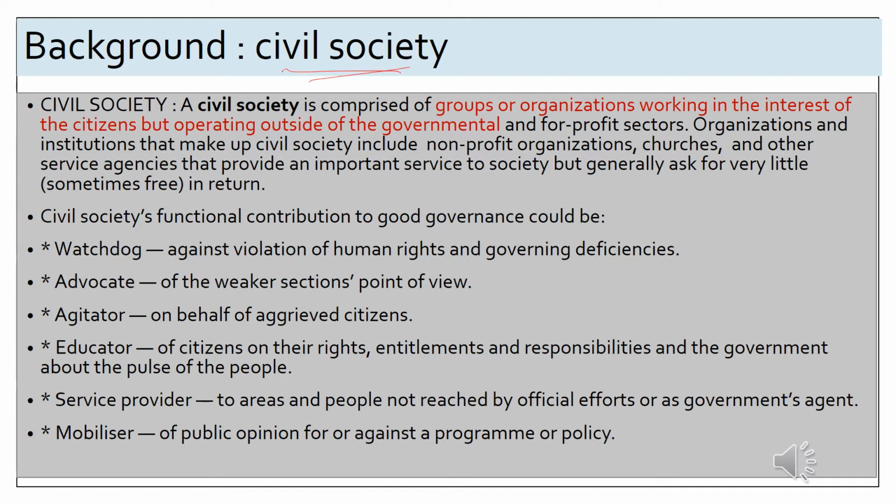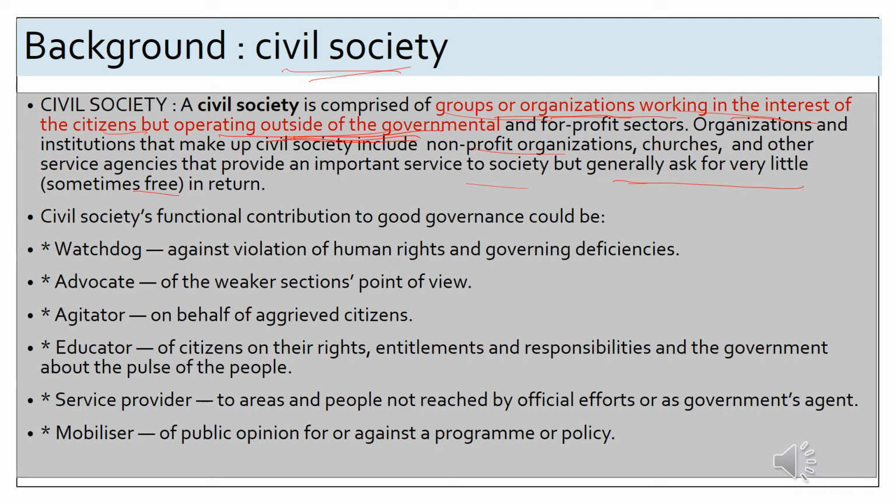So the civil society happens to be a group or an organization. It may be an institution which is working for the interest of the citizens. But the main point here is it operates outside the government. Fine. So they operate for the welfare of the society. It may be an NGO, it may be an institution. And the point to be noted here is they work for very little profit or even sometimes free. Fine. So this is the definition of a civil society.